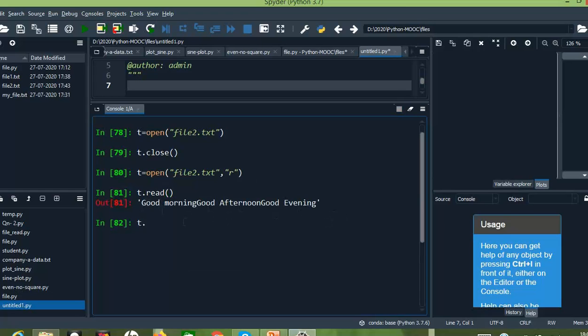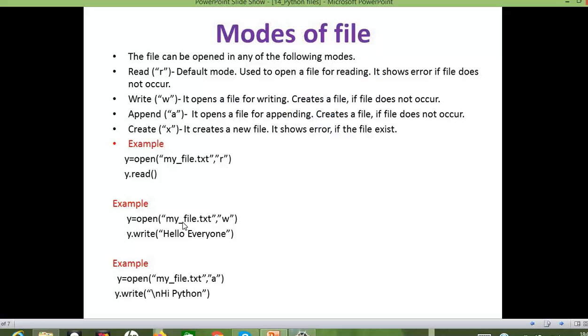Now let us close it, because each time I am going to perform a different operation. The second mode is write mode, which opens a file for writing. The next one is append mode, which opens a file to append content to it. The last one is create mode, x. Let us discuss all these operations one by one.